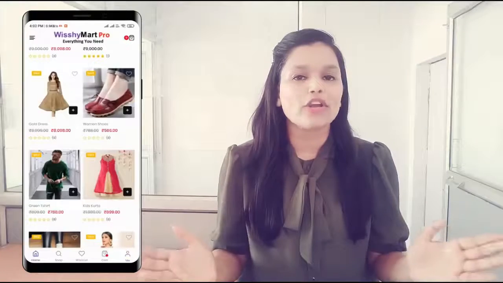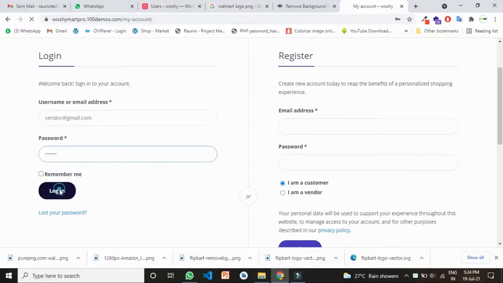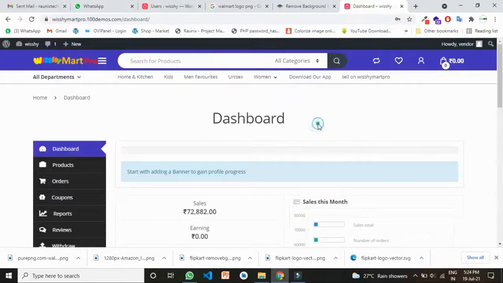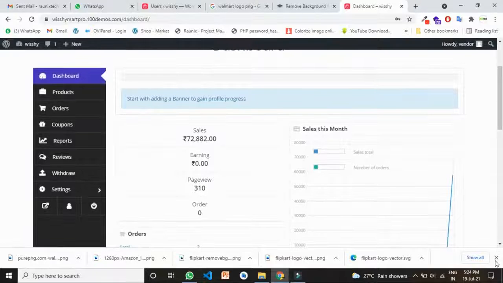Now let's see this order in the seller panel so the seller can deliver this order. So now let's log in to the seller panel of Wishimart Pro to understand how a seller will accept the order and complete it. So this is the seller panel login of Wishimart Pro, and that's how you log in to the seller panel of Wishimart Pro.